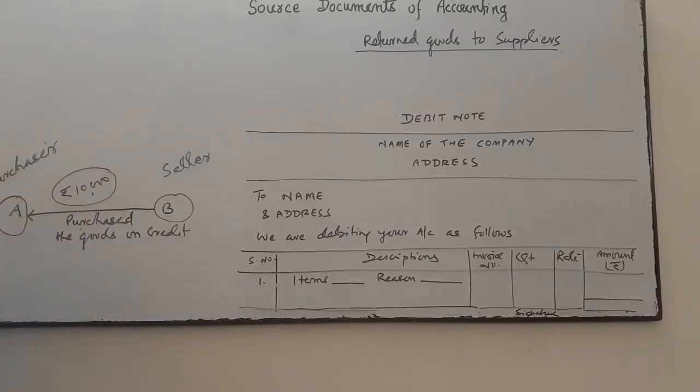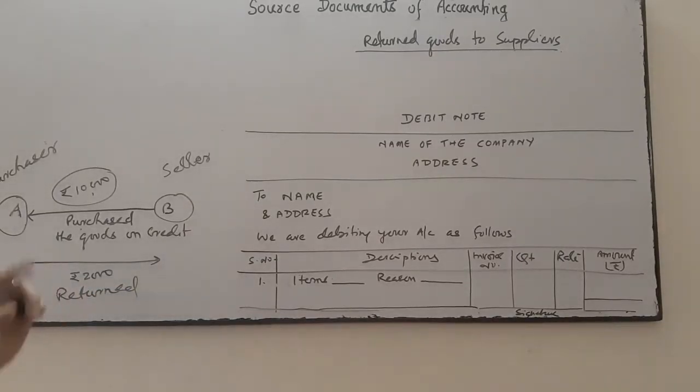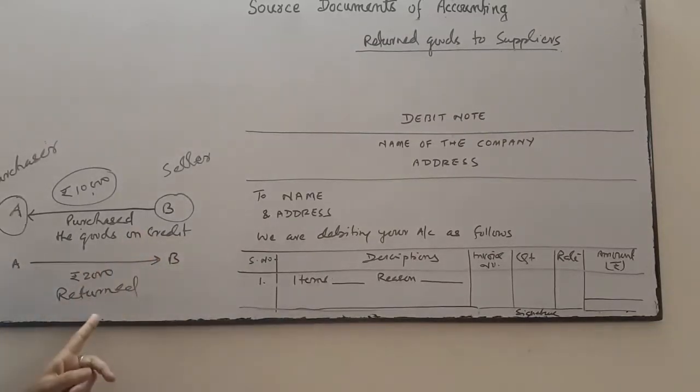Now, due to any reason, if A wants to return a few goods, suppose goods of rupees 2,000, he is going to return the goods to B, which were purchased on credit.